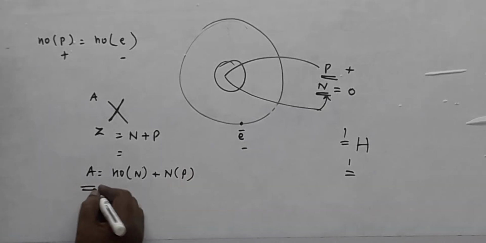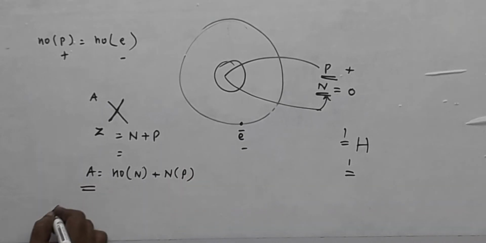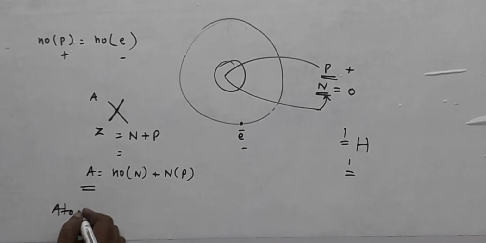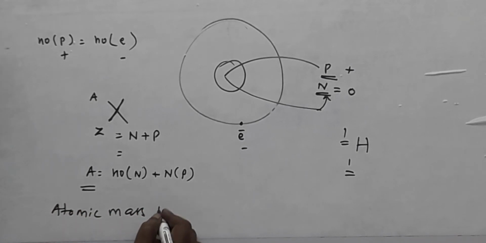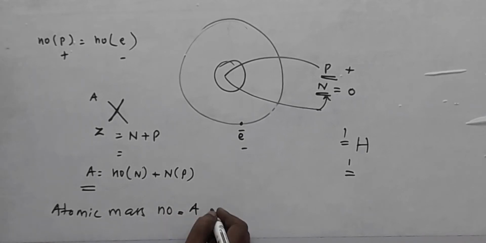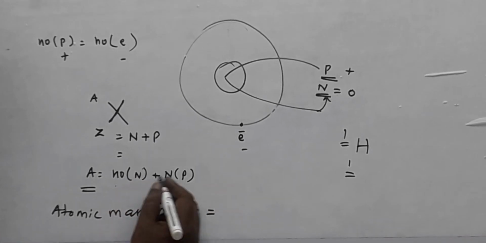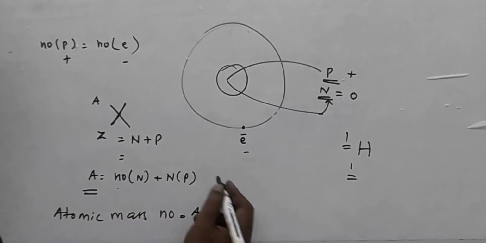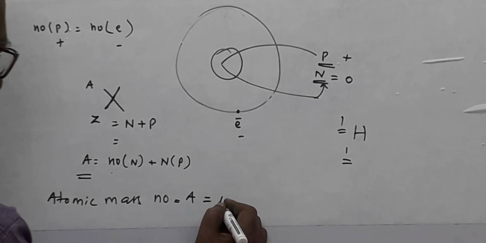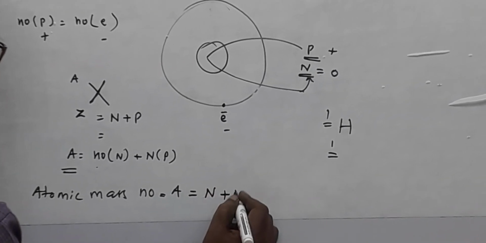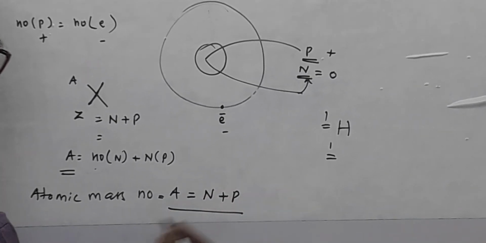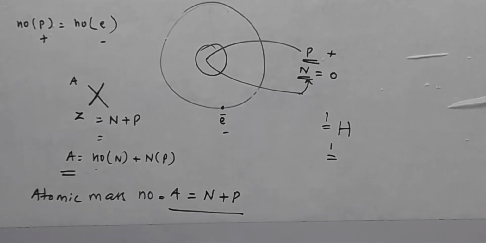This is called atomic mass number. Atomic mass number is called A. It is nothing but N plus P, number of neutrons plus number of protons.